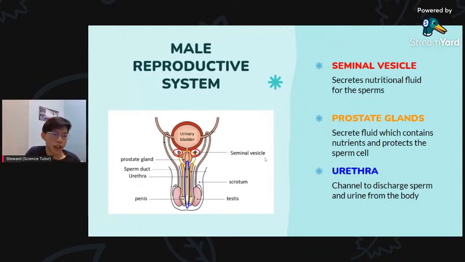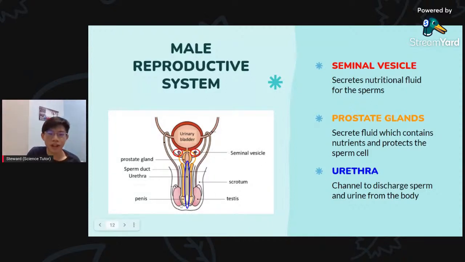So what is its function? It is the channel to discharge sperm and urine from the body. You might be surprised: the sperm and the urine come out from the same duct. Yes, that is right. That is how it works.